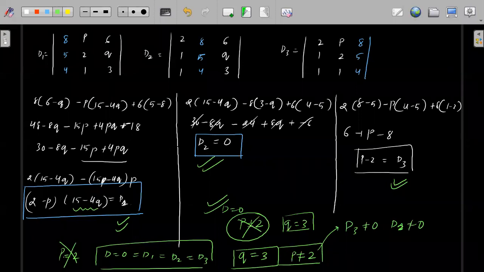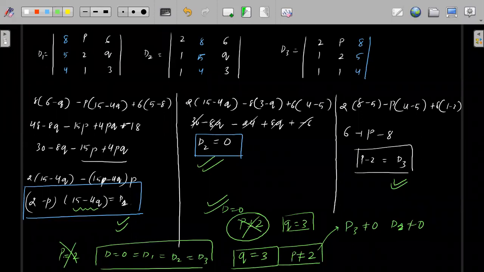Third case, what should we have? Infinite solution. For infinite solution, D1, D2, D3 and D should be equal to 0, right? So for infinite solution, all should be 0, right? So all should be 0.